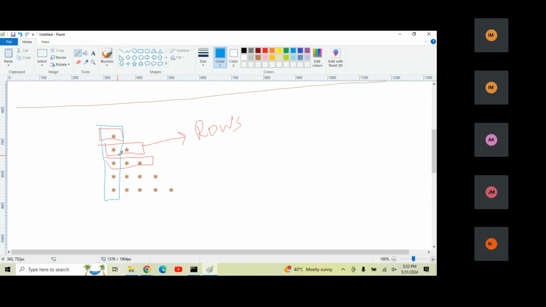So these are called columns. Okay, these we call columns. Like in the x-axis, this is called the horizontal line. This is called the x-axis, the horizontal. And this is the y-axis, nothing but the vertical line. That is our column. Okay, rows and columns.